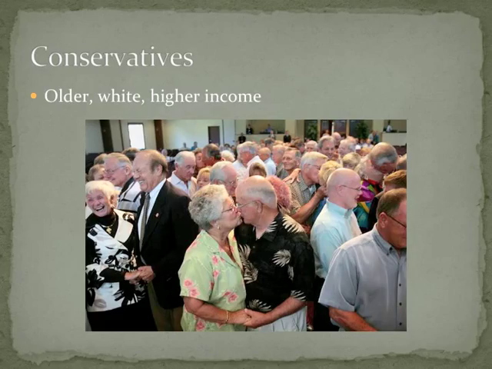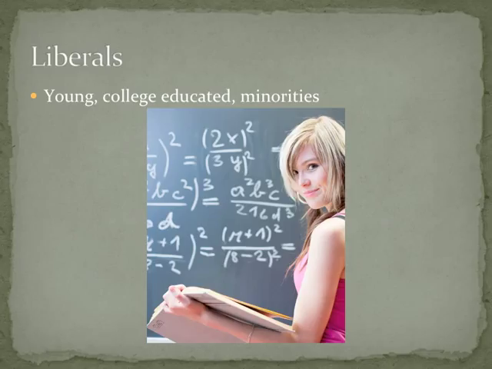Okay. So we have liberals first. So again, remember, we were making very broad stereotypes here. Liberals tend to be young, college educated, and minorities are often more liberal. So again, let me make it very clear, I know I'm stereotyping people, and this is what you want to know for the test, because the test will give you examples of people. It'll say, for instance, who is most likely to be a liberal, and it'll give you choices of different types of people, and one of your choices will be a 21-year-old Hispanic female college student. And what they want you to put is that person, she's probably liberal, or more likely to be liberal.